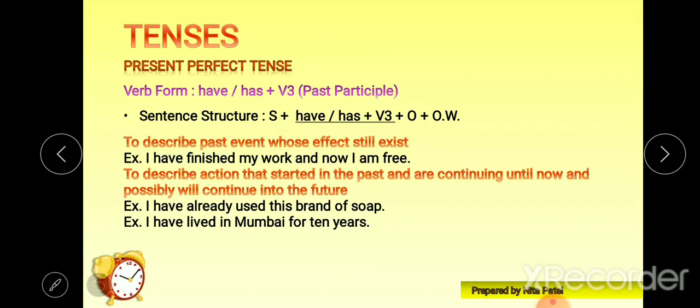For example, I have finished my work and now I'm free. Why have I finished my work? Because I wanted to be free later on. The action was already done in the past. Now the effect is that I have completed the work, and that is the only reason that right now I'm free. So its effect still exists.